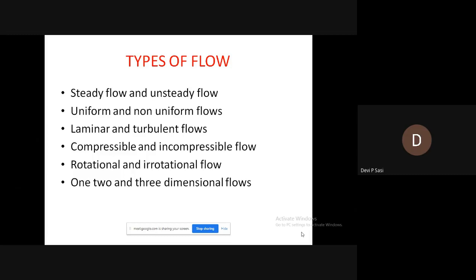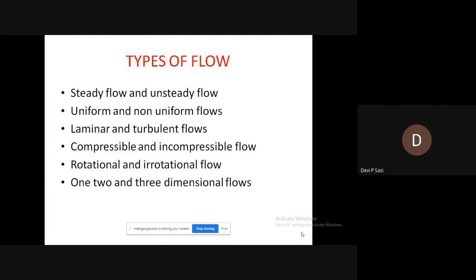For example, a constant discharge through a pipe can be considered as a steady flow. Next is unsteady flow. Unsteady flow is the opposite of steady flow. It is defined as a type of flow in which the fluid characteristics like velocity, pressure, density, etc. change with respect to time. That is what is called unsteady flow.